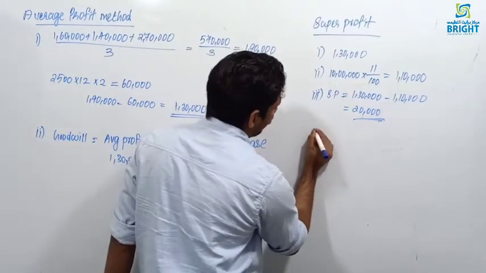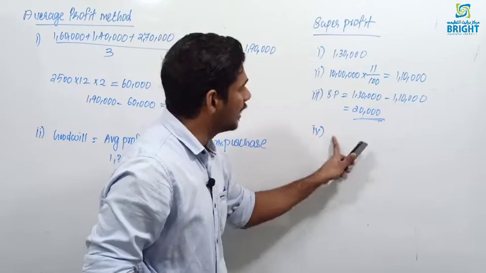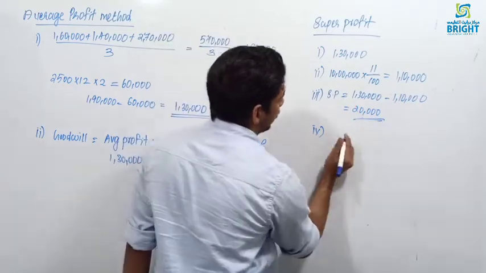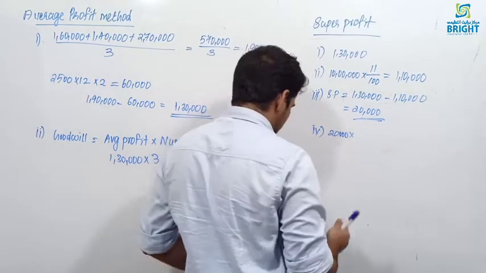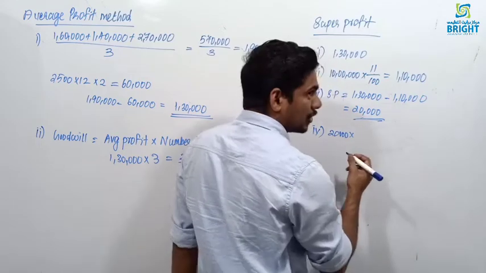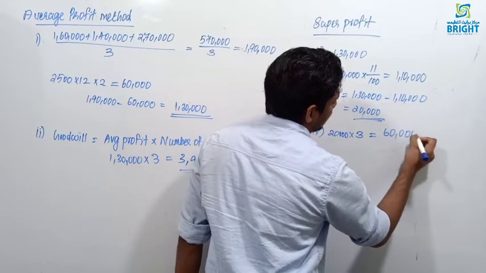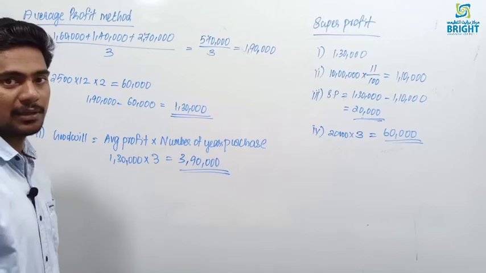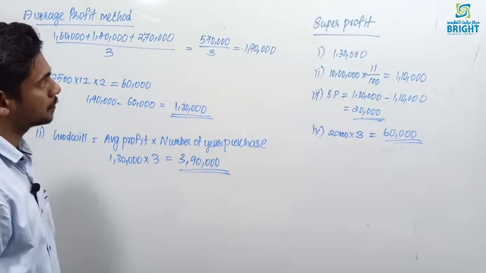Okay, next, fourth step, goodwill. How to calculate goodwill under the super profit method? Goodwill is equal to super profit into number of years purchase. Here super profit is 20,000. Number of years purchase is given in the question. It is 3 years purchase. So 20,000 into 3 will be 60,000. So goodwill as per the super profit method will be 60,000.